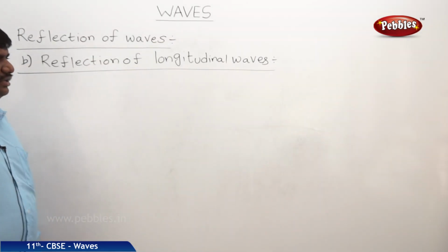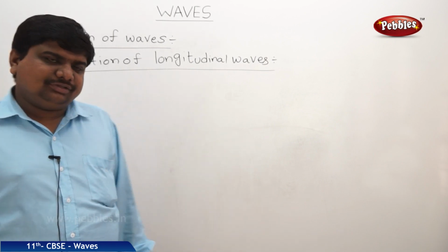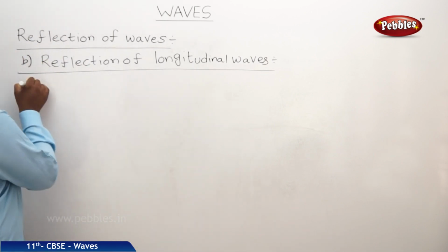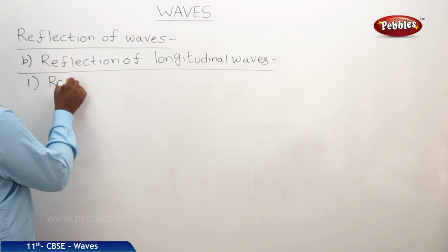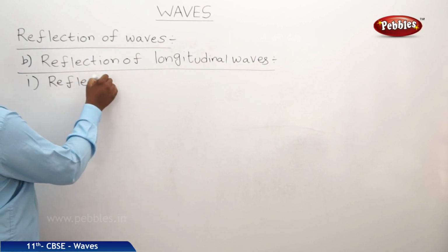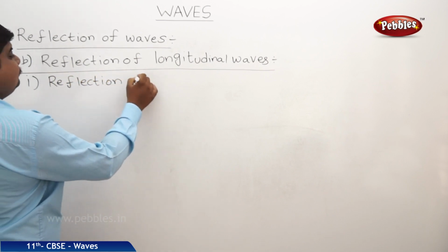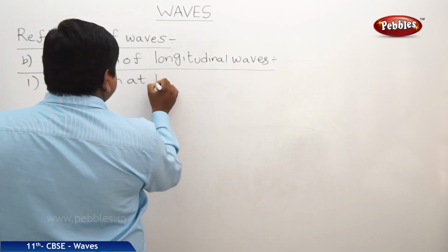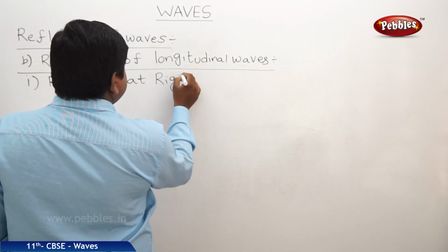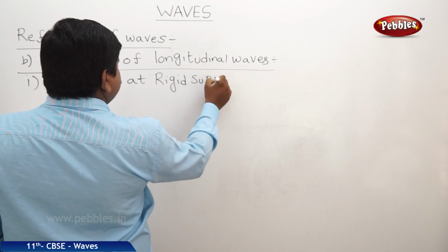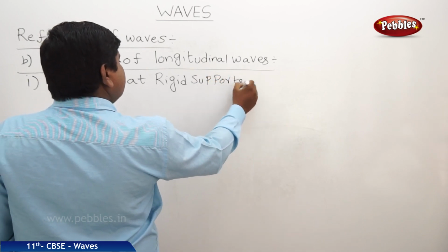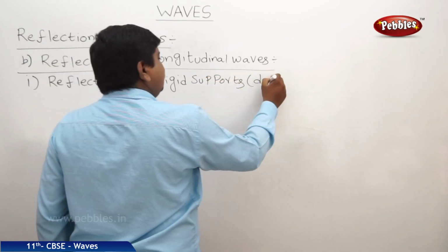The next concept is reflection of longitudinal waves. Again the same subclassification. The first case is reflection at rigid supports, nothing but the denser medium.